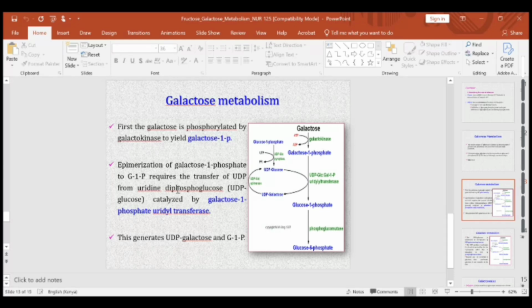Then epimerization occurs of galactose 1-phosphate to glucose 1-phosphate. So we are converting galactose 1-phosphate to glucose 1-phosphate. I said these structures are related, glucose and galactose, and that is why it is just epimerization. It's more or less like an isomer of the other. Now, for this epimerization to occur, you require UDP.